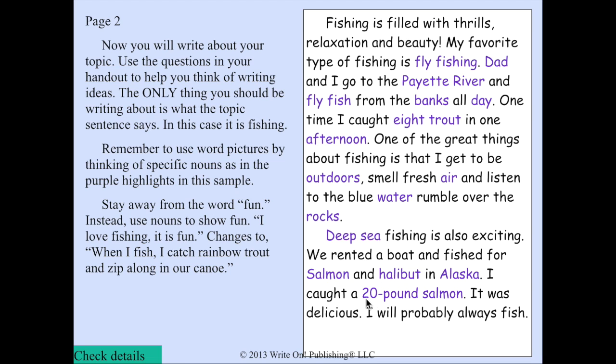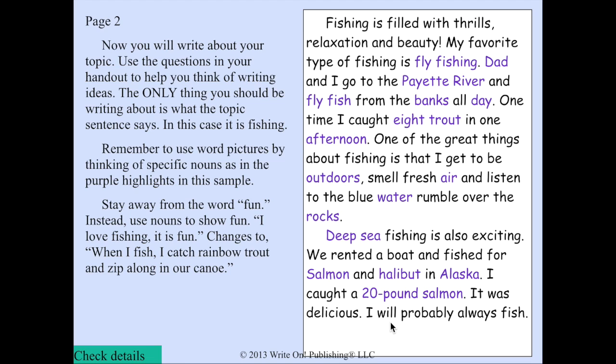And he didn't just say he caught a big fish, because as readers, we have to guess what a big fish is. But if he said 20-pound salmon, all of us can imagine about what 20 pounds is, and we can see a pretty big fish. So remember, as you're writing, get those nouns in there. Help your readers see with pictures that you create with words.